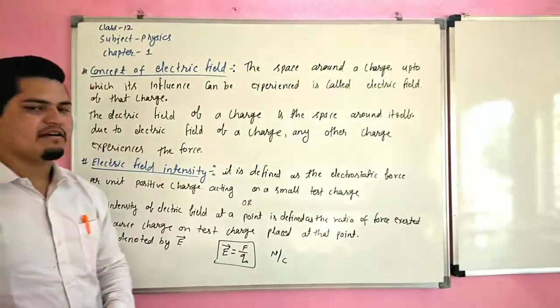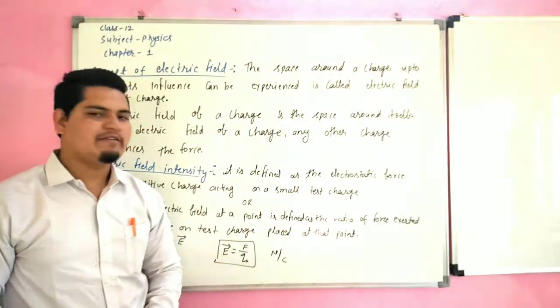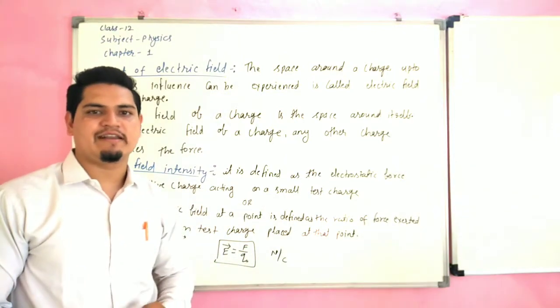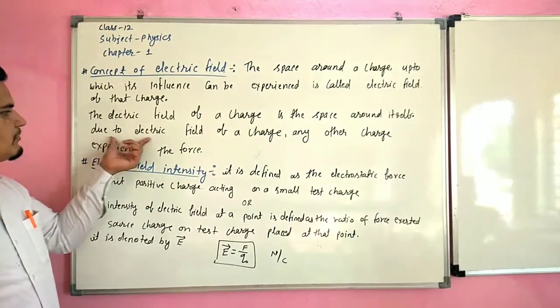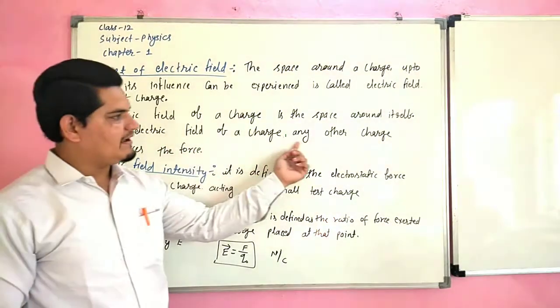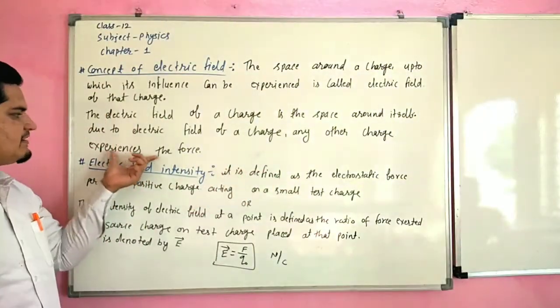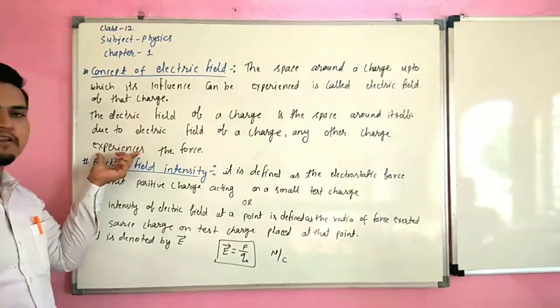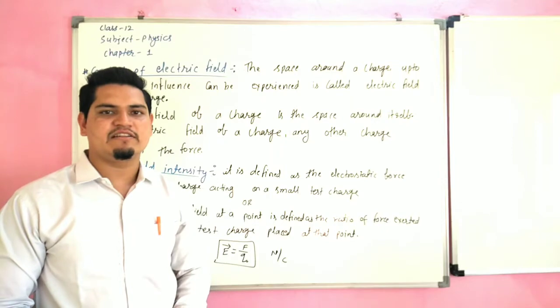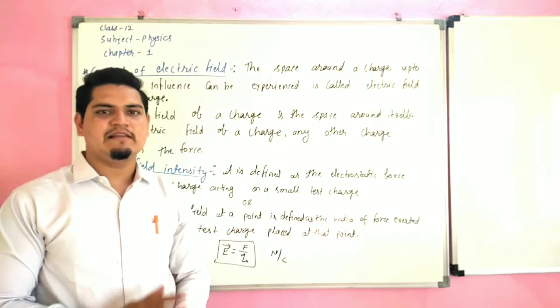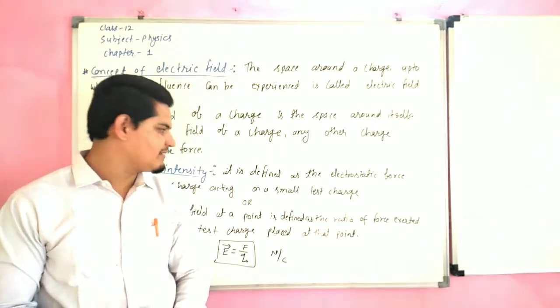It is the space around itself where we can feel the force of attraction or repulsion on another test charge. Due to the electric field, any other charge experiences a force. Experience means feel. So electric field is nothing but a space around a charge up to which we can feel the force of attraction or repulsion.